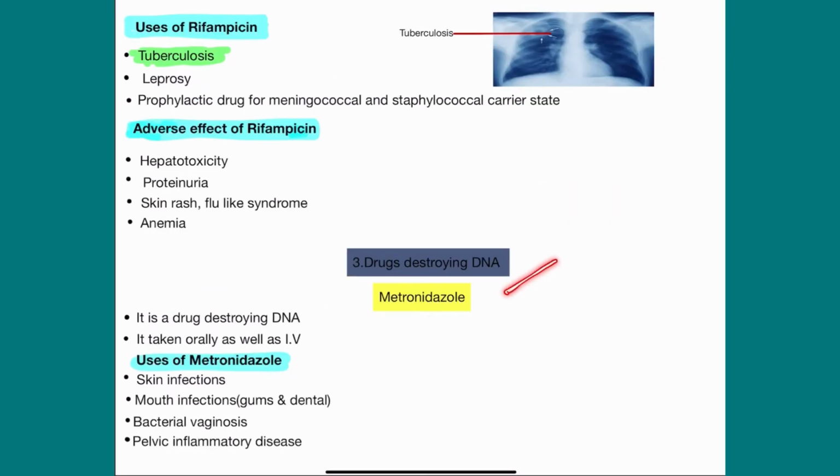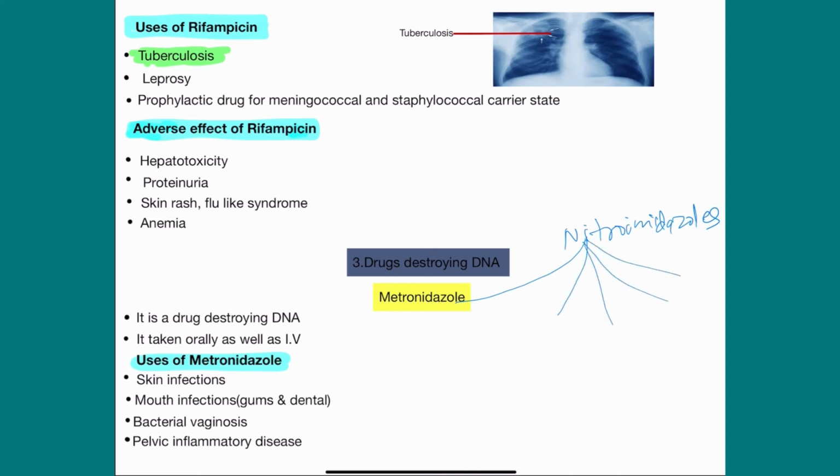This is the drug destroying DNA synthesis, like metronidazole. Metronidazole is mostly an amoebic drug. I will discuss it in the chapter on amoebic infection, because it's also a most important chapter after tuberculosis. It's a nitroimidazole derivative. Many drugs are derivatives of nitroimidazole, like metronidazole, ornidazole, tinidazole.